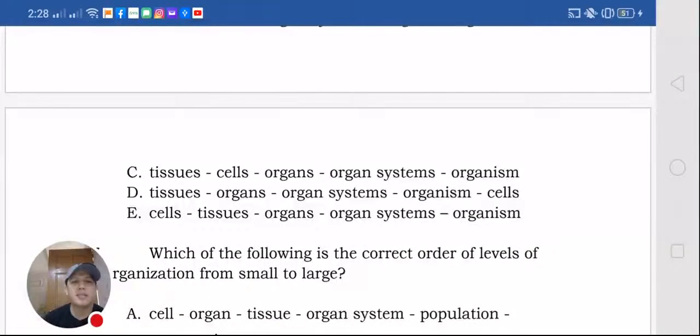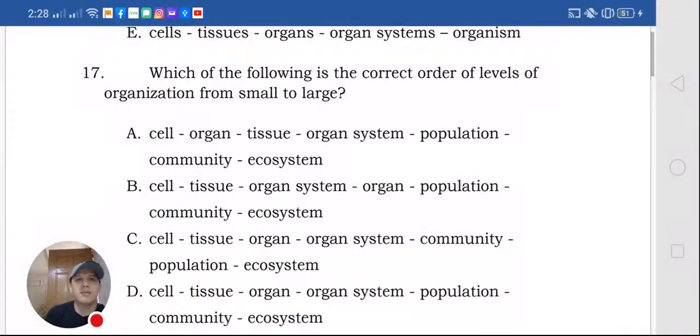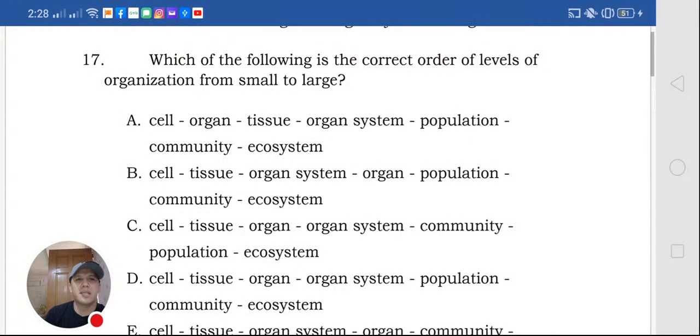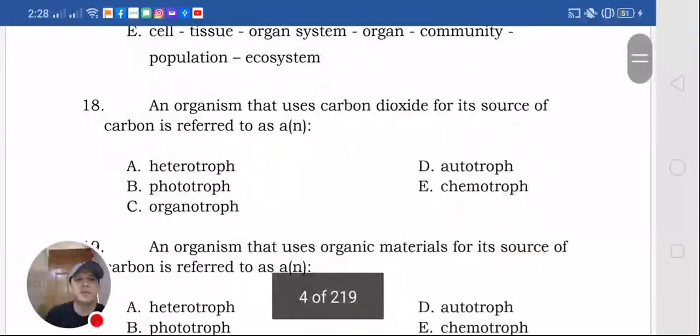Tissues, cells, organs. No, cells come first. Cells, tissues, organs, organ system, organism. So it's letter A. Anyway, this is just the same question as number 16.